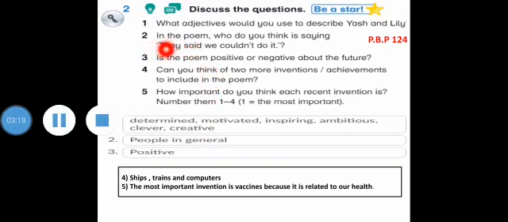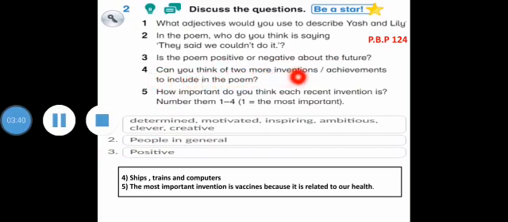Question number 2. In the poem, who do you think is saying they said we couldn't do it? People in general. Question number 3. Is the poem positive or negative about the future? It is positive. Number 4.